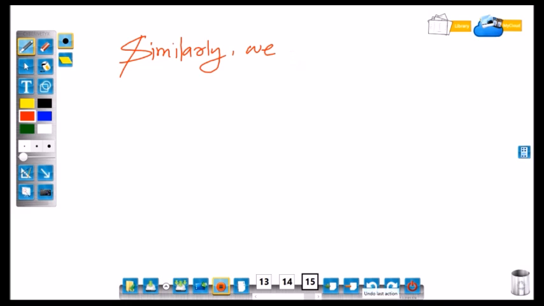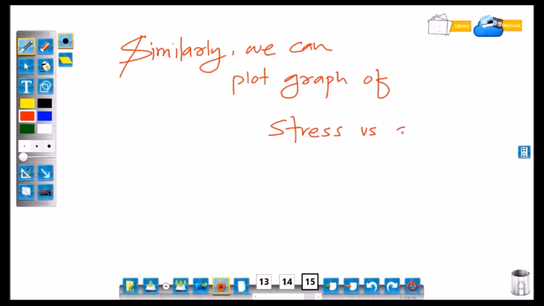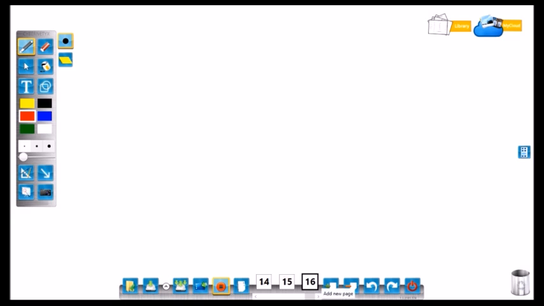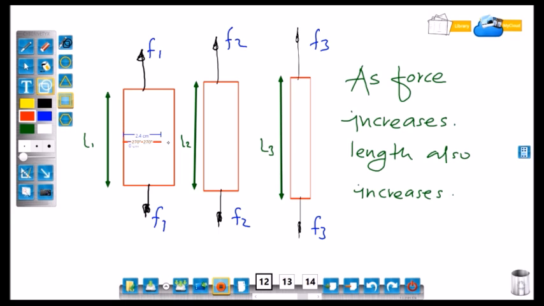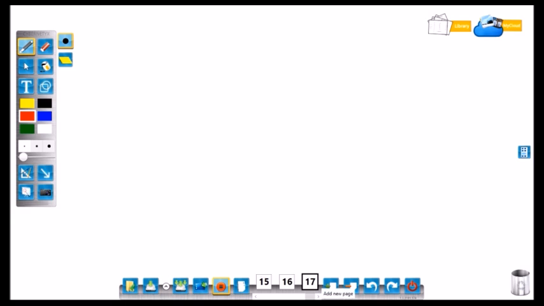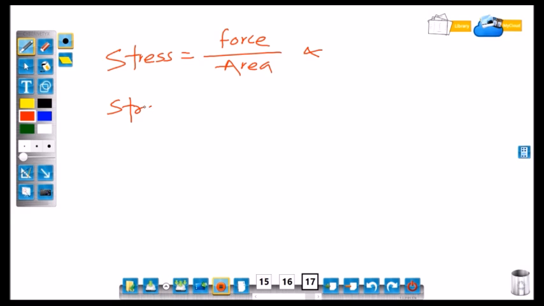Similarly, we can plot graph of strain versus stress or stress versus strain. We know this is the area of the first body, A2 area of the second, and A3 area of the third body. Stress is force upon area and strain is delta L upon L, that is change in length upon original length.